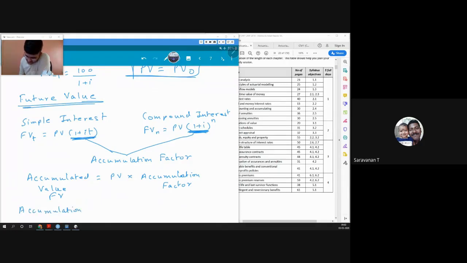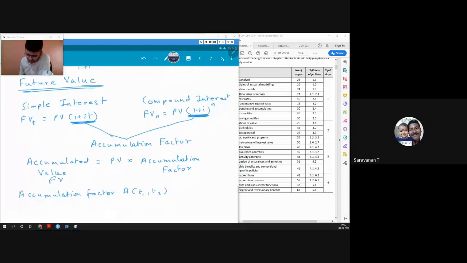Now accumulation factor is also written as a(t1, t2). A is for accumulation factor, and the bracket t1, t2 means A is a function of t1 and t2. t1 is nothing but the initial time and t2 is the final time.